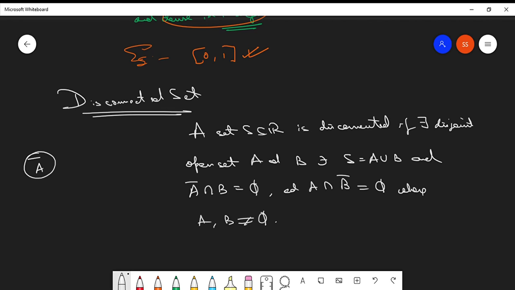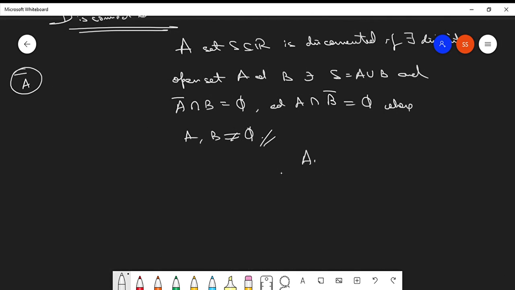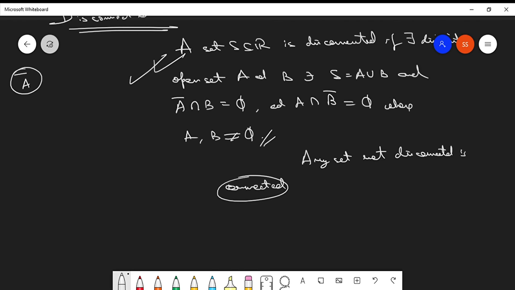Okay, so I'm here. You people have understood what a disconnected set is, right? Now, any set not disconnected is connected. If you negate the statement of disconnected sets, you will get the concept of a connected set. The most basic understanding is that connected sets are basically intervals.